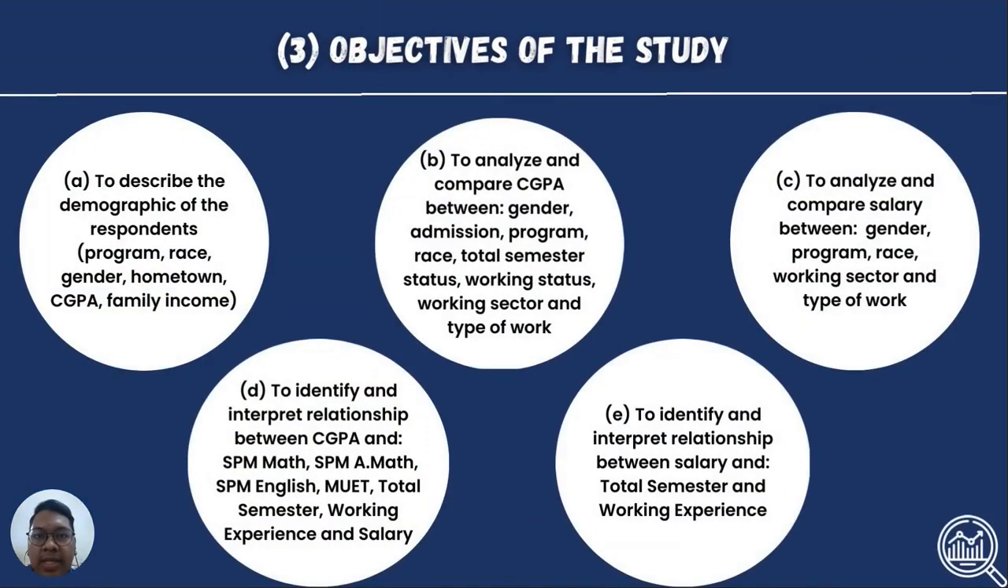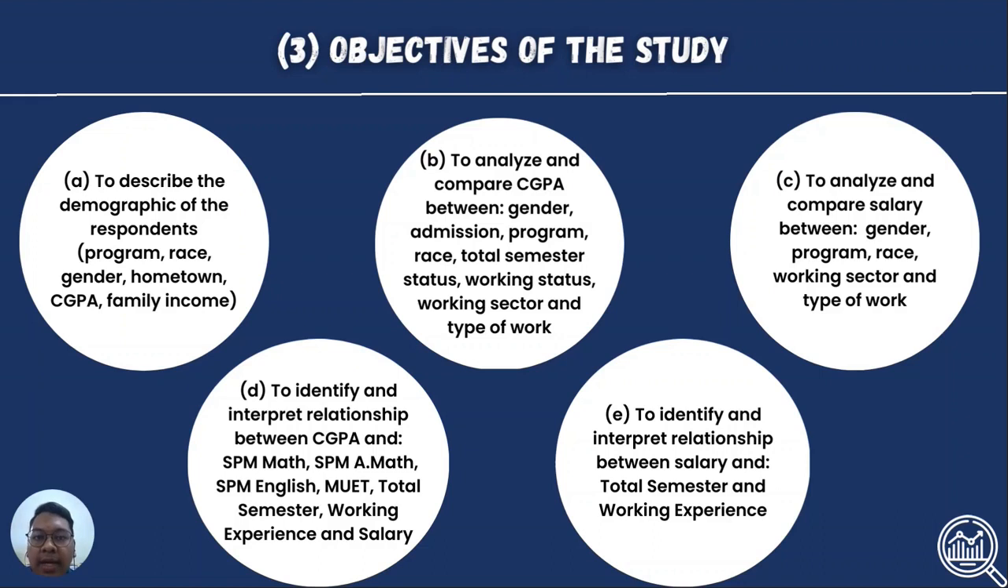Next, we look at the objectives of the study. There are 5 objectives that we can gain from this study. First, to describe the demographic of the respondents, including program, race, gender, hometown, CGPA, and family income. Next, students will analyze and compare CGPA between gender, admission, program, race, total semester status, working sector, and type of work. C. Students will analyze and compare salary between gender, program, race, working sector, and type of work.